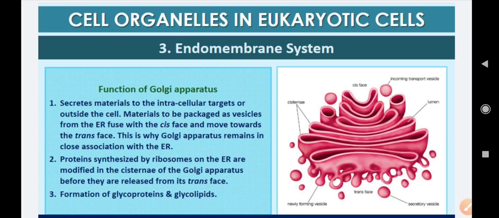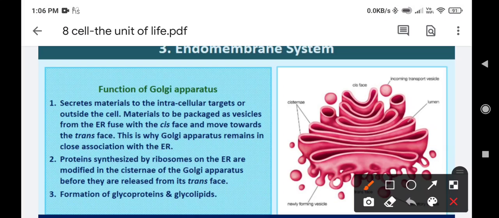The materials which are packaged as vesicles from the ER fuse with the cis face. So whatever material has to be packaged fuses with the cis face, and then it starts moving towards the trans face.